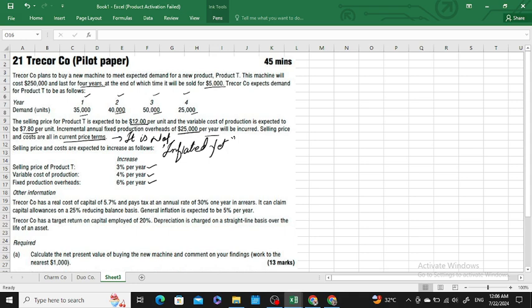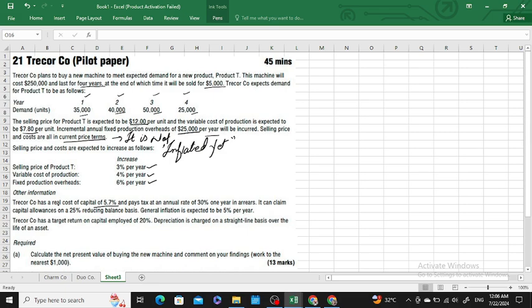We also have other information. Trecor company has a real cost of capital of 5.7%, and pays tax at the rate of 30% per year in arrears. It can claim a capital allowance of 25% reducing balance method, and the general inflation is expected to be 5% per year. The company's target rate of return would be 20%. Depreciation is on a straight line basis over the life of the asset.